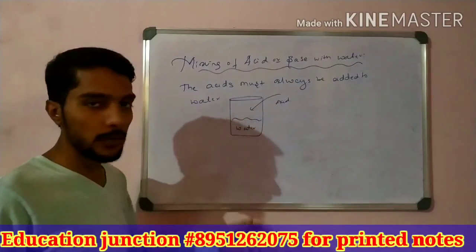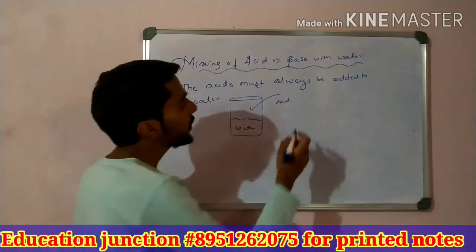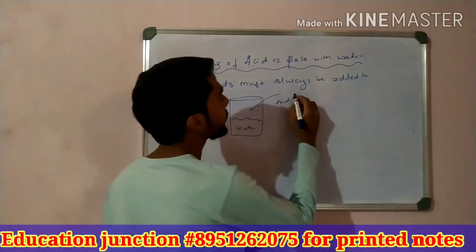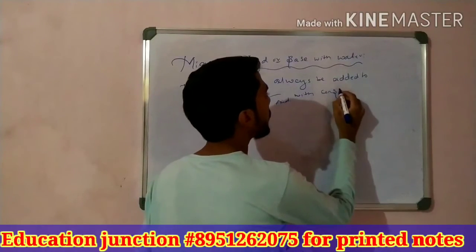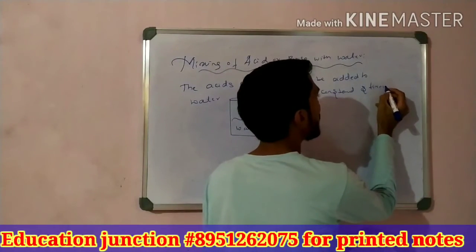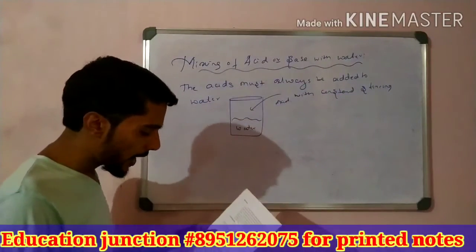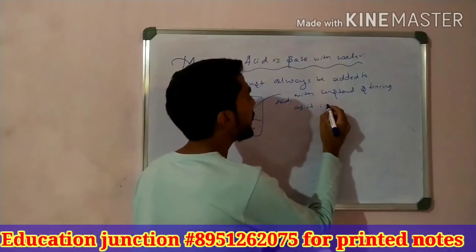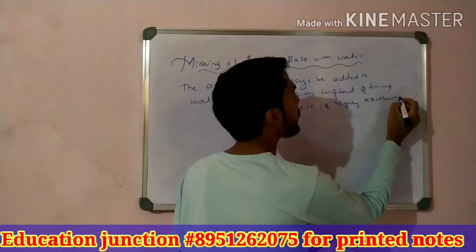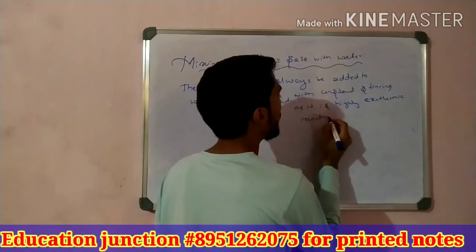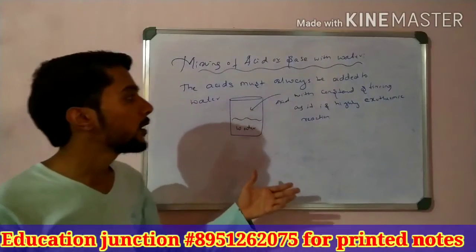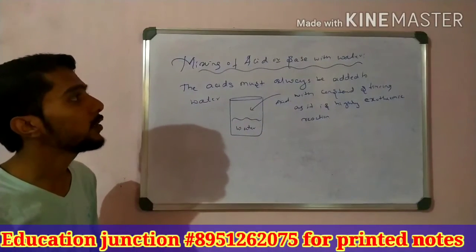Do not make it reverse, it is dangerous. So acid must always be added to the water with constant stirring with a glass rod, as it is a highly exothermic reaction. So this is all about the mixing of acid or base with water.